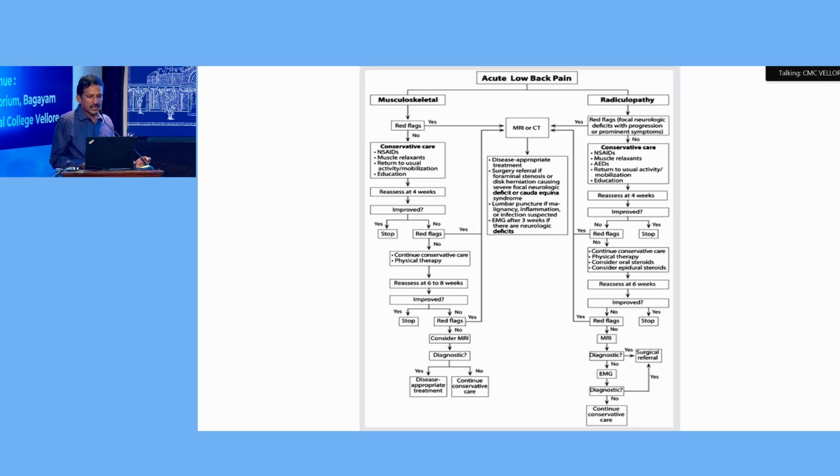So this will be the flow chart. So the acute back pain, whether it is musculoskeletal or radicular, look for red flags. If there is a red flag, go for imaging. If there are no red flags, go for conservative management for 4 weeks. If the symptoms are improved, fine. If the symptoms are not improved, again look for red flags. If present, go for imaging. If still there are no red flags, you can continue conservative therapy for 2 more weeks. If there is no improvement, you have to go for imaging and investigate further.